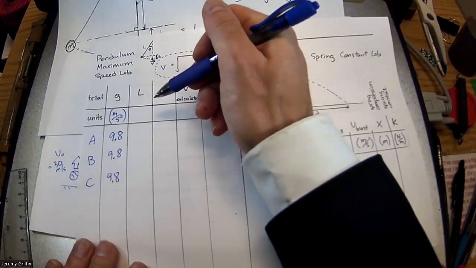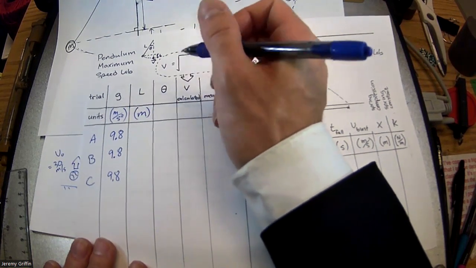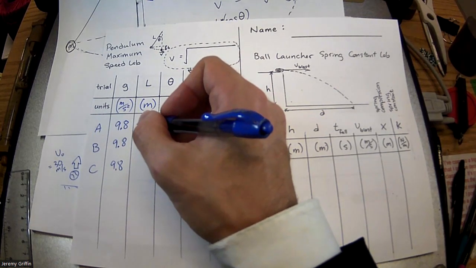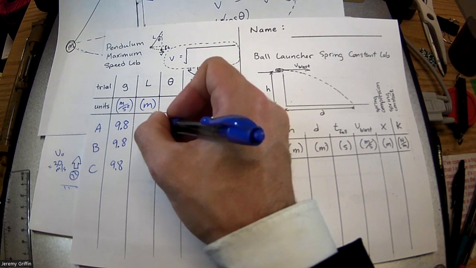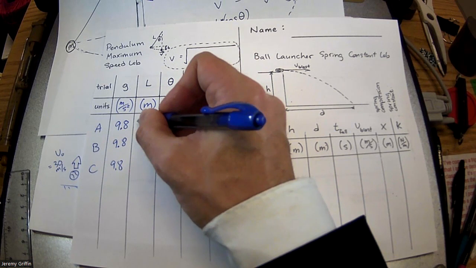Length. Now, if you're using base SI units, that would be meters. If you look at some of those pendulums back in the lab areas from last class, did they look about 60 centimeters long? Suppose you get one that's exactly 60 centimeters. Would you write the number 60 here? I see you guys shaking your head. You're right, you would not. 60 meters would be like the height of a very tall building. You don't want 60 meters. You want how many meters? 0.60. So this would be 0.60, right?